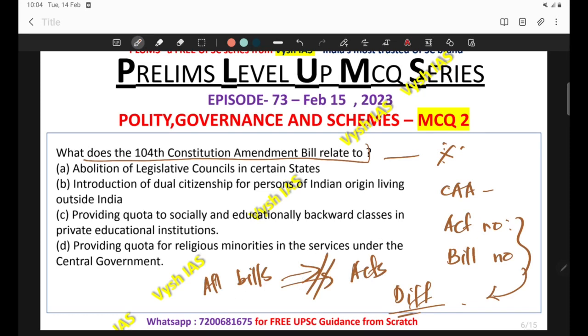You need not learn all the Constitutional Amendment Acts. Whatever is important from the exam point of view, like important amendments, you have to be aware of. In this question, this is a fairly important amendment, the 104th Constitutional Amendment Bill. It relates to the provision of quota to socially and educationally backward classes in private educational institutions. Essentially this is talking about the reservation system in India. So the correct answer comes out to be C.